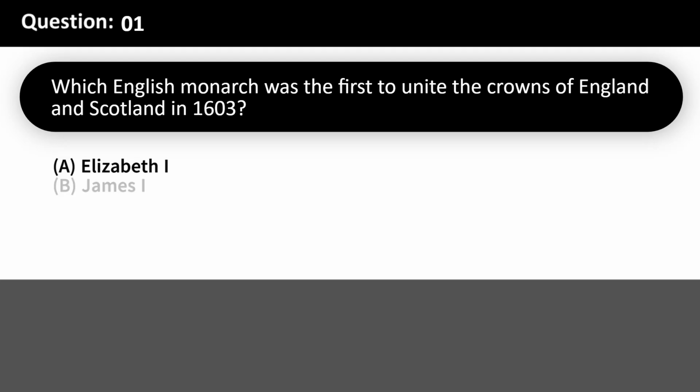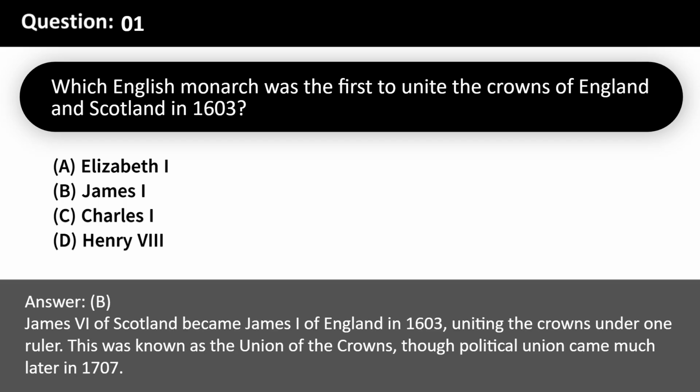Which English monarch was the first to unite the crowns of England and Scotland in 1603? A. Elizabeth I. B. James I. C. Charles I. D. Henry VIII. Answer, B. James VI of Scotland became James I of England in 1603, uniting the crowns under one ruler. This was known as the Union of the Crowns, though political union came much later in 1707.